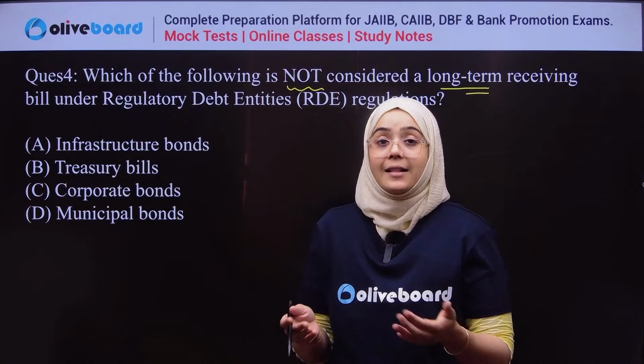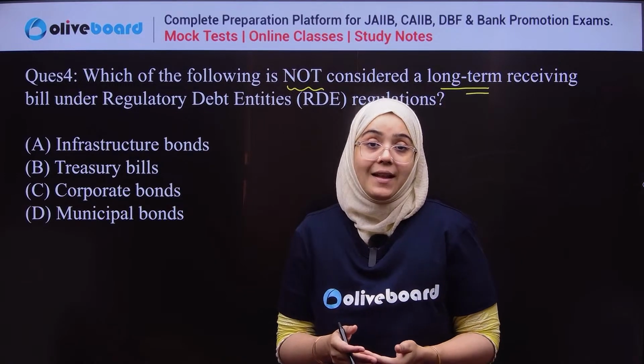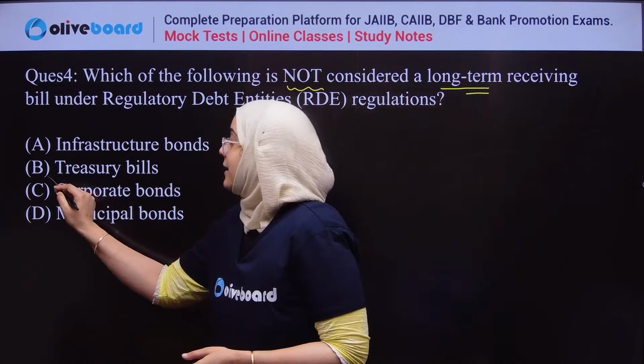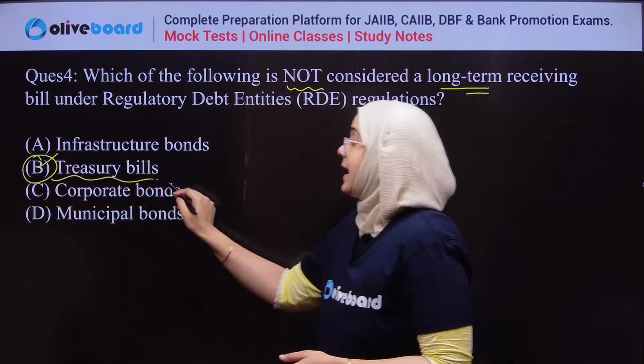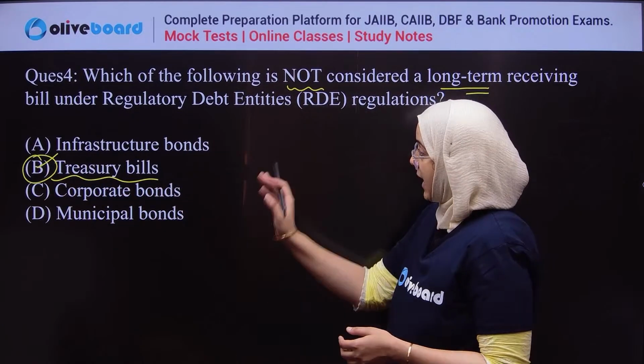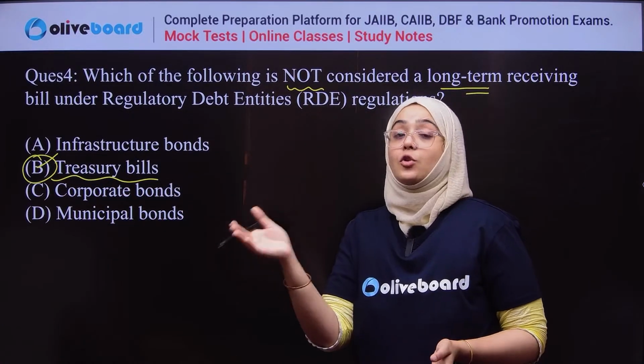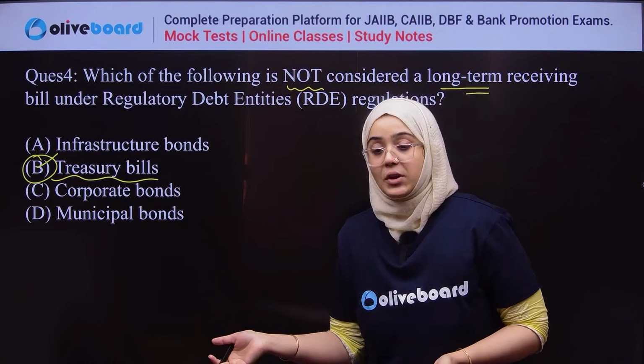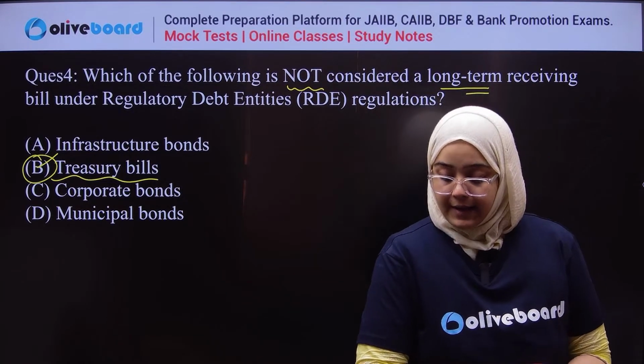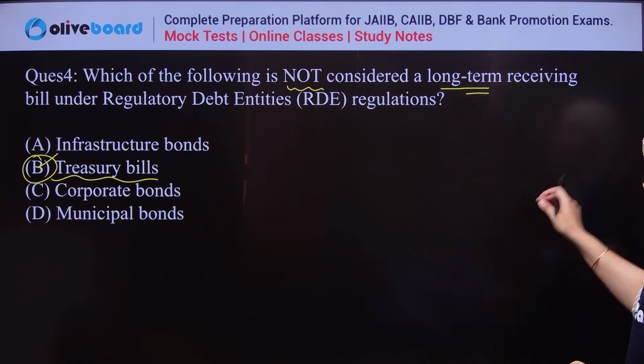Now you understand that this has a maturity period of less than 1 year. That's why it is a short term debt entity. So we have to select which of the following is not a long term debt entity: treasury bill. Clear? Done? Yes, definitely.